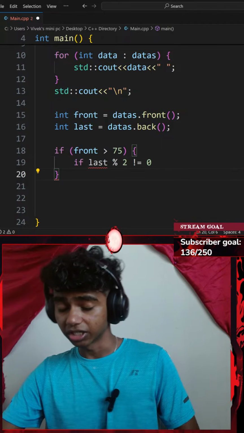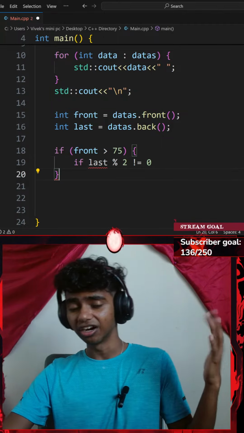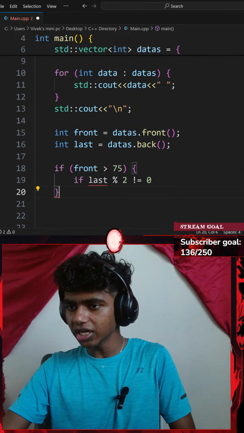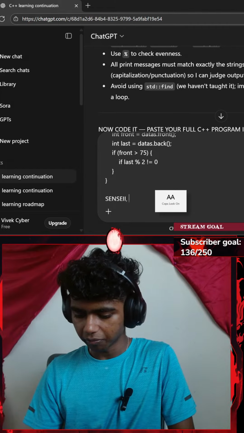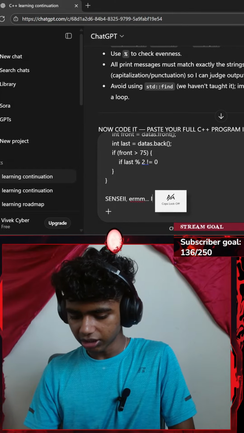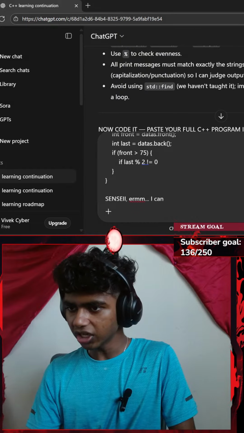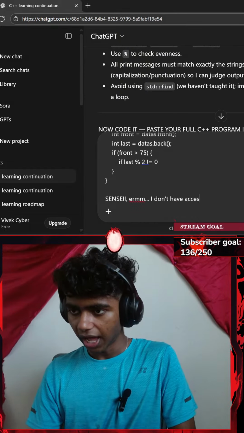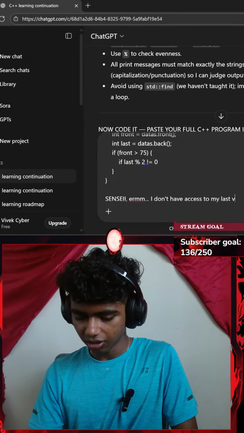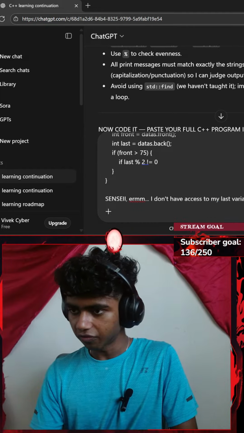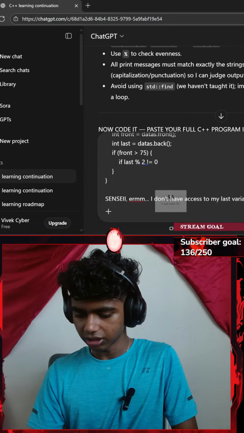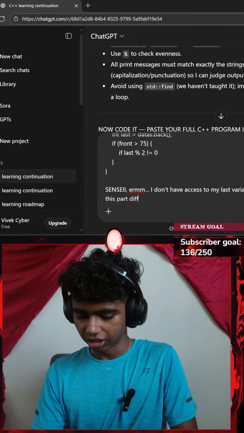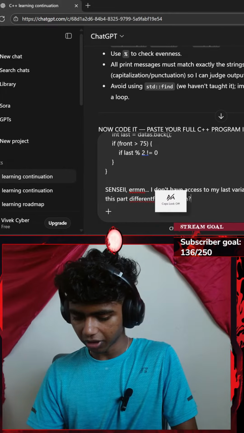I might have to ask Sensei for this part, because honestly in C++ I never worked with nested if else if statements. Okay, I might just ask this part. Let me copy that, get Sensei GPT here. Let me paste it, go with shift enter and say: I don't have access to my last variable inside of my if statement. Is this part different from Python?